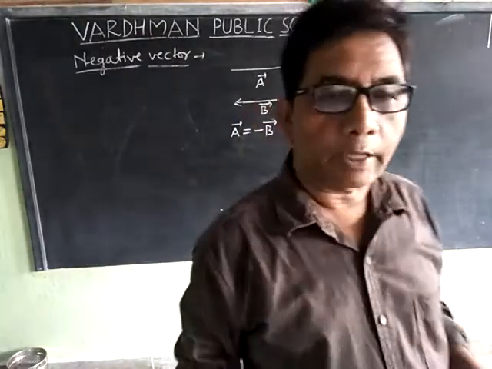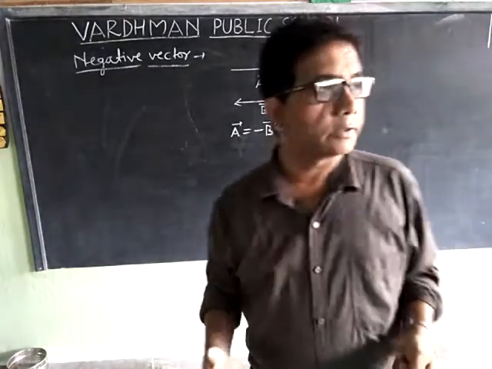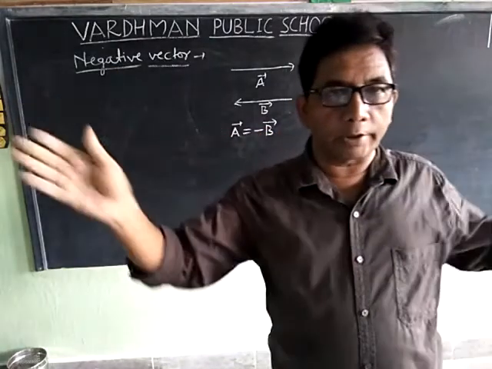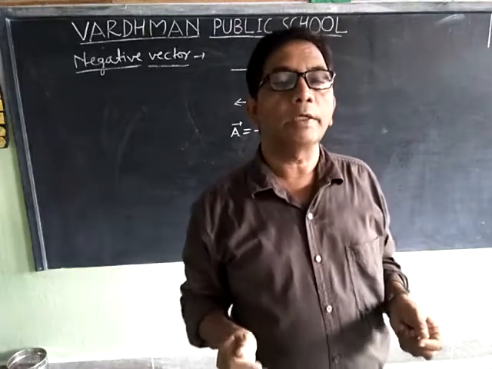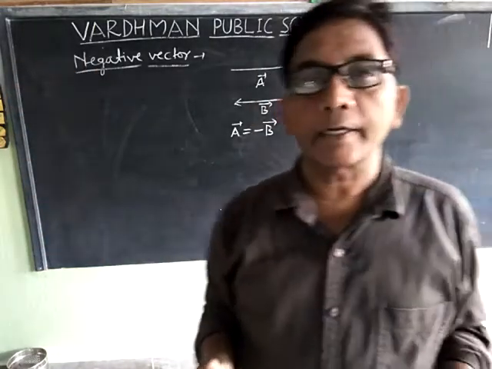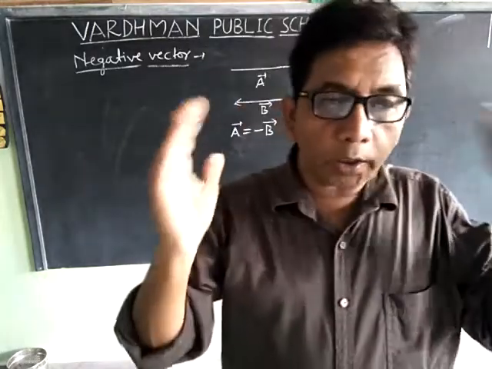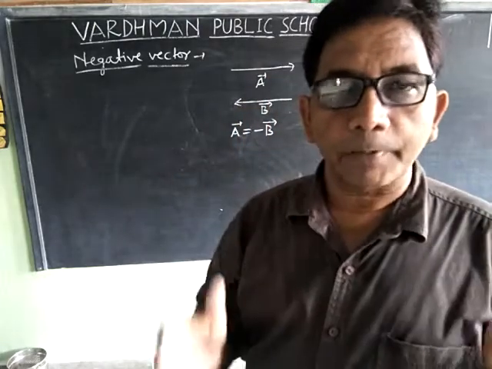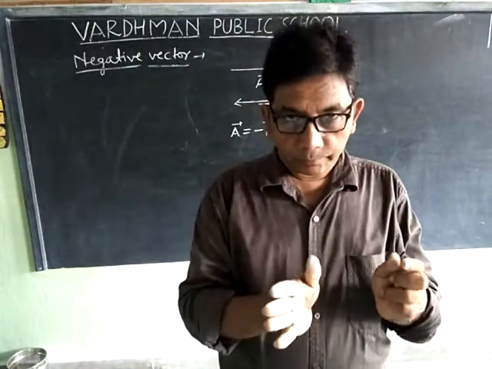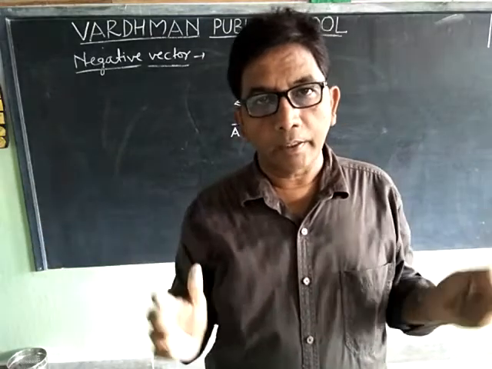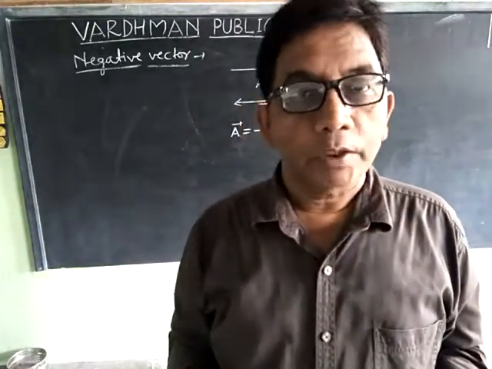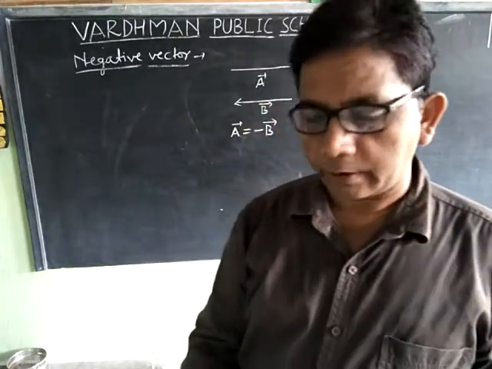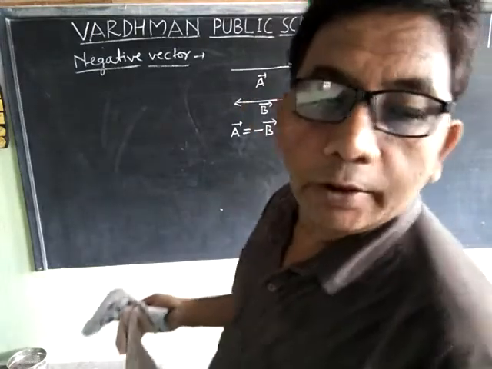Now, examples of the negative vector. For example, the velocity of a car moving in the opposite direction and covering equal distance in equal interval of time. Now, next topic is what is unit vector?